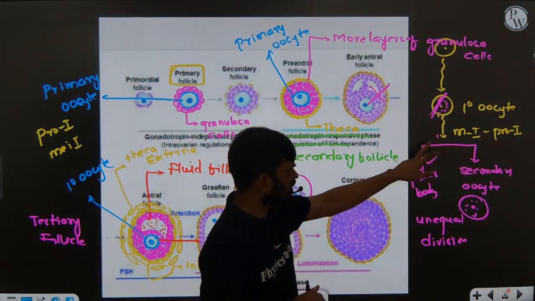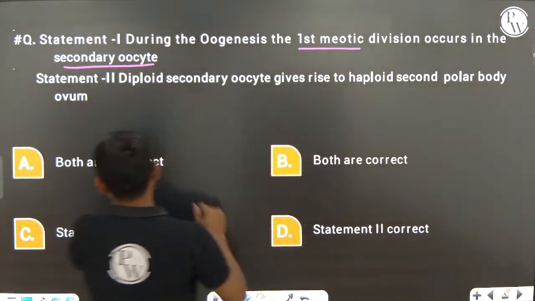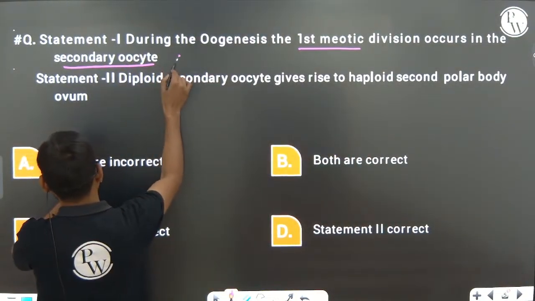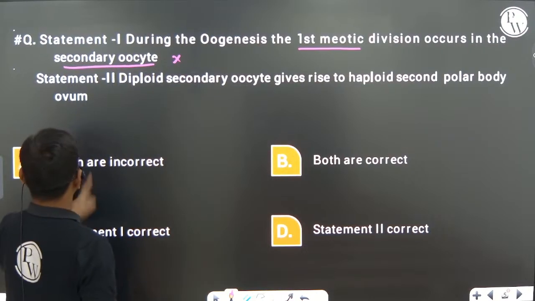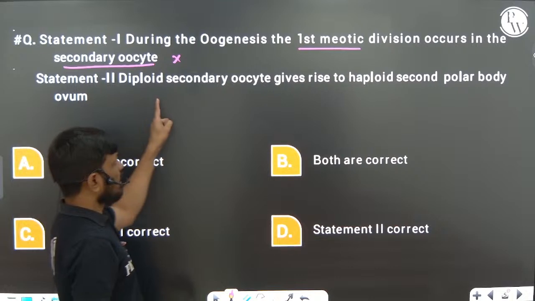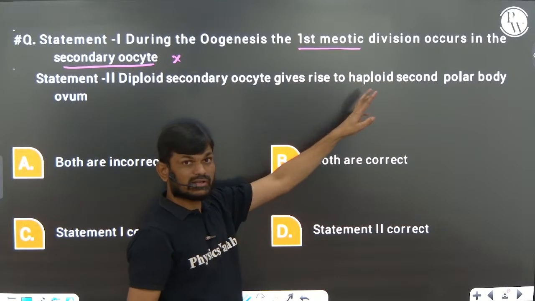So statement 1 is incorrect. Second statement: the diploid secondary oocyte gives rise to a haploid secondary polar body.